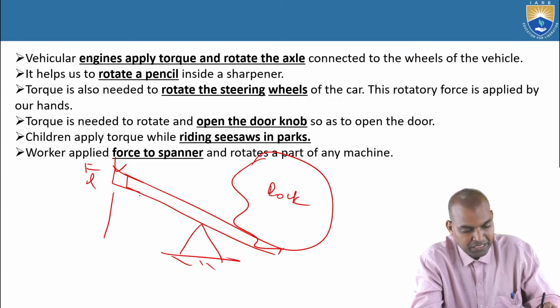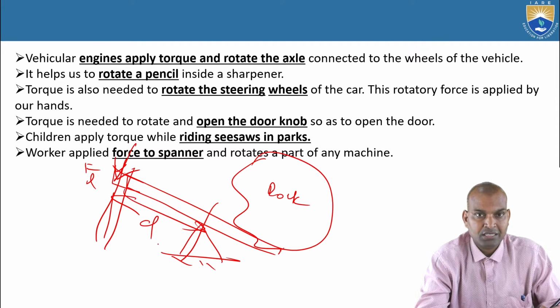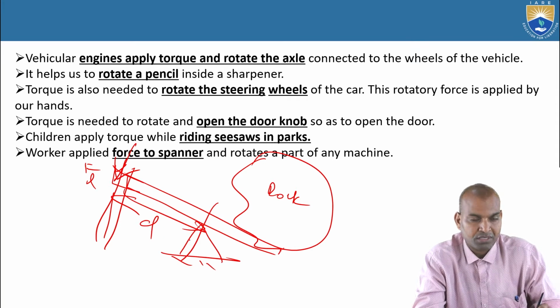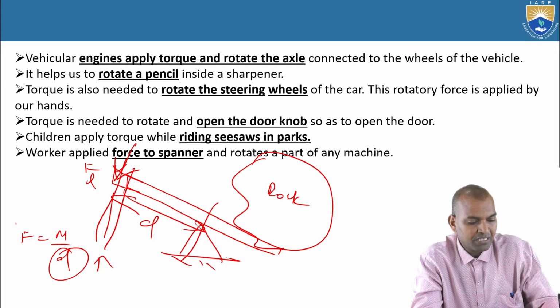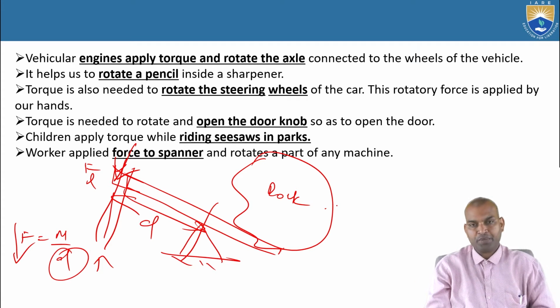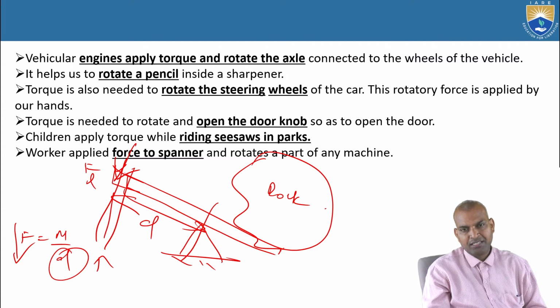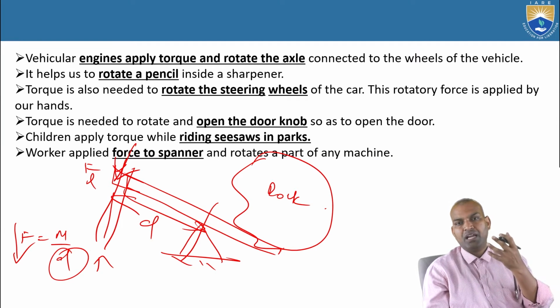Because of the fulcrum distance, the perpendicular distance. When the perpendicular distance is more, F equals M by D, so F is required low and we can lift heavy weight. That is the simple machine concept.